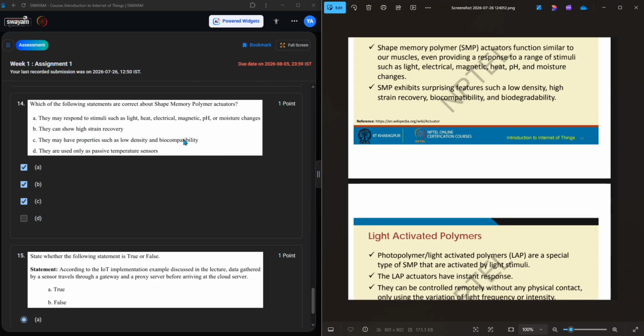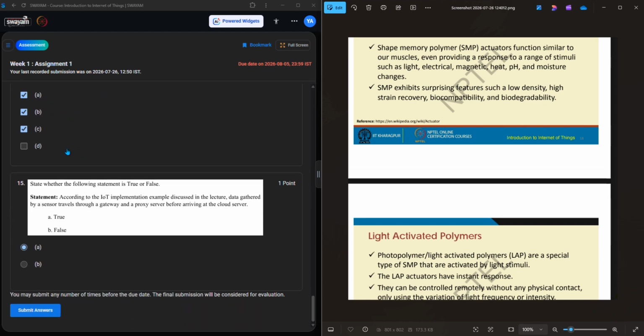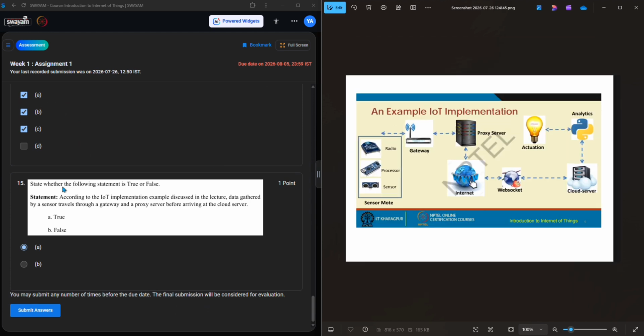Next, which of the following statements are correct about shape memory polymer actuators? Here the first three options are right because you can see it in the slides. This actuator responds to light, heat, magnetic fields, pH, moisture, and electrical stimuli. They can show high strain recovery, biocompatibility and low density. And they are used only passively? No, it's wrong. So the answer is A, B, C.